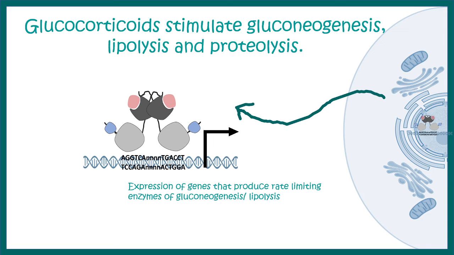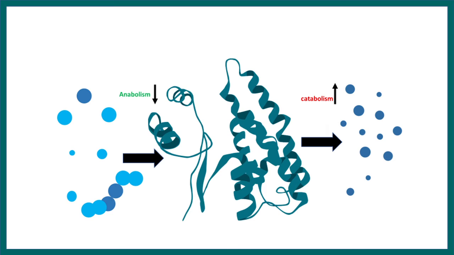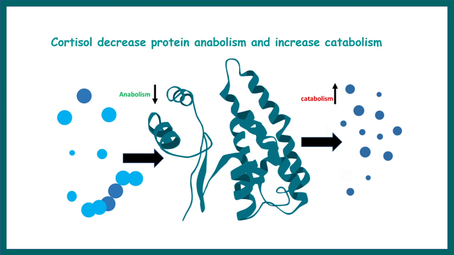So it produces all those rate limiting enzymes ultimately, and thereby helps in gluconeogenesis. As we have discussed, overall glucocorticoids regulate protein catabolism and prevent protein anabolism. So it's a master regulator of catabolic reactions as well.